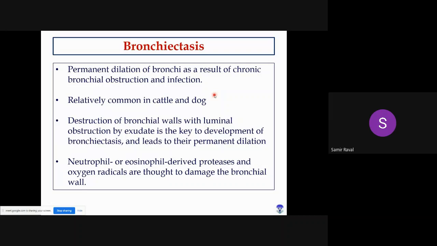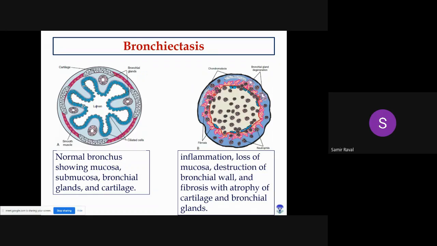Okay, so the neutrophil and eosinophil derived lytic enzymes like proteases and oxygen radicals are responsible for degradation of the muscles and cartilage present inside the bronchi and bronchioles. Due to the loss of these muscles and cartilage, ultimately the diameter of the bronchi will be increased and they are filled with exudate. So here you can see schematic diagrams of a normal bronchus as well as of bronchiectasis. Okay, here you can see this is a comparatively healthy bronchus.